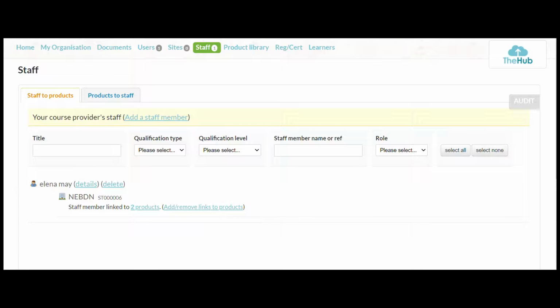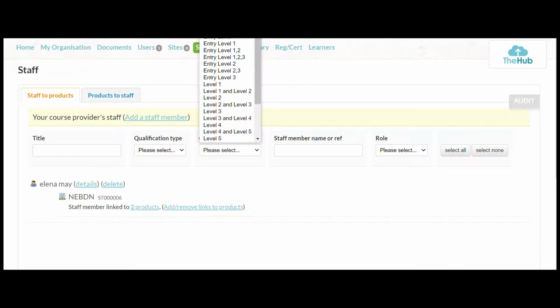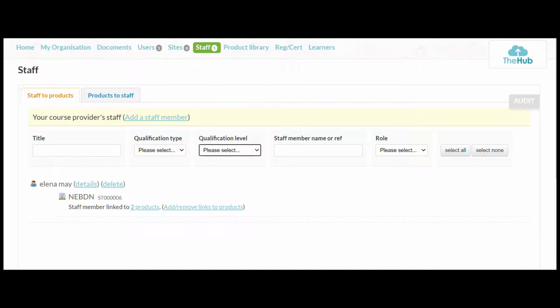Really handy. If you also want to search, you can pop in the title of the staff member, the qualification type you can search by. You can search by qualification level, staff member name, and you can also search by the role.